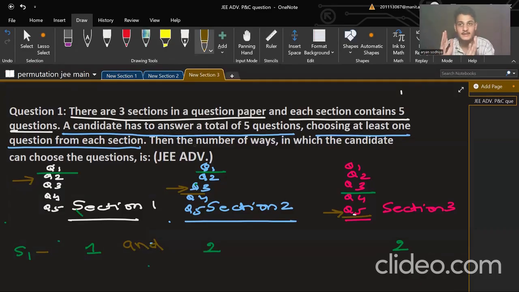The question clearly says that you need to select one from each. My task will not be completed, so I will say 1 from section 1, 2 from section 2 and 2 from section 3. And till here, are you getting it? And is coming here. Please notice this. These all 3 steps are sequential.